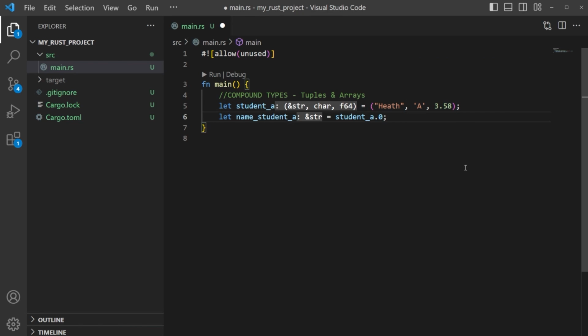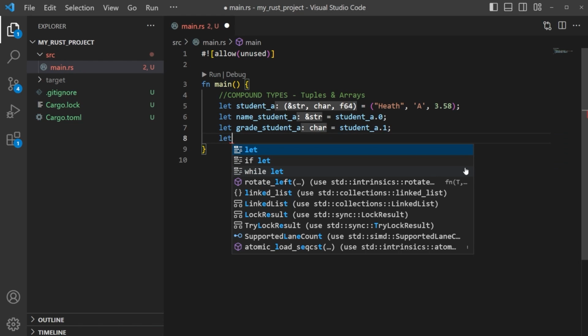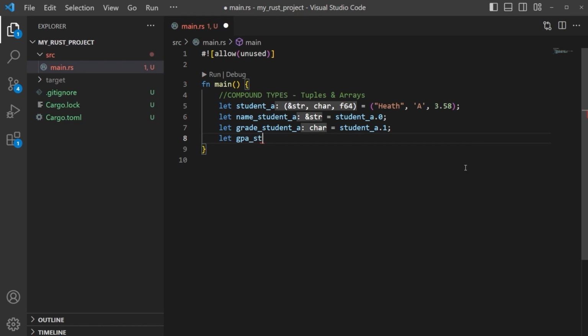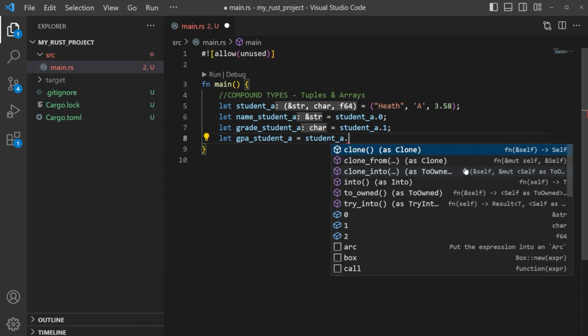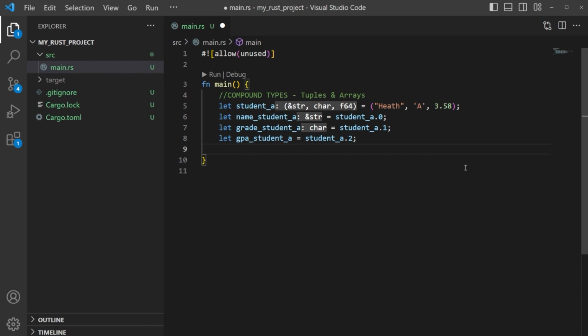If we wanted to create variables for all of these, we could. We could say let grade of student A equal student A dot 1, and that'll pull the grade. Then let GPA of student A equal student A dot 2. Okay, now we've got all those stored into variables.